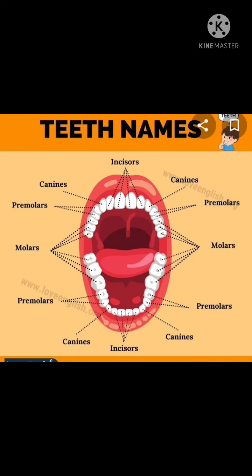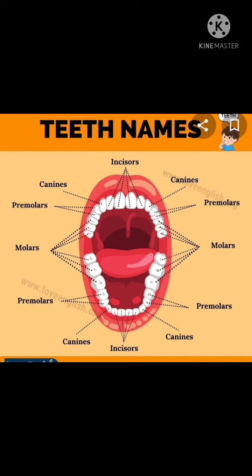Children, did you observe the diagram? Yes, this is the diagram showing different types of teeth present in our body. What is the function of teeth? Very good. Teeth help in chewing food materials. How many teeth do you have? Yes, children, very good. An adult human being has 32 teeth. Different types of teeth in our mouth help in the digestion process.